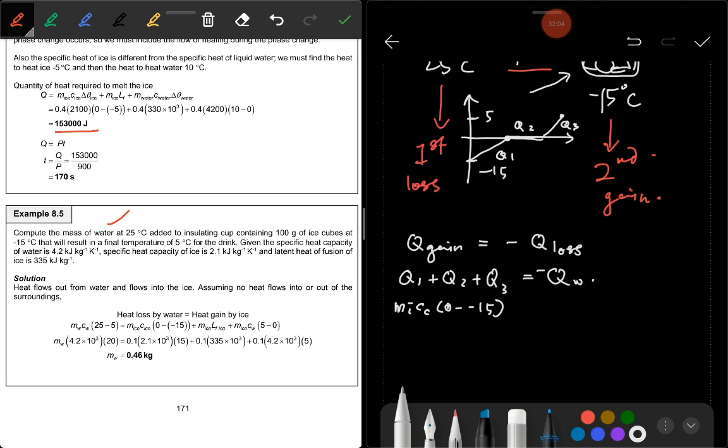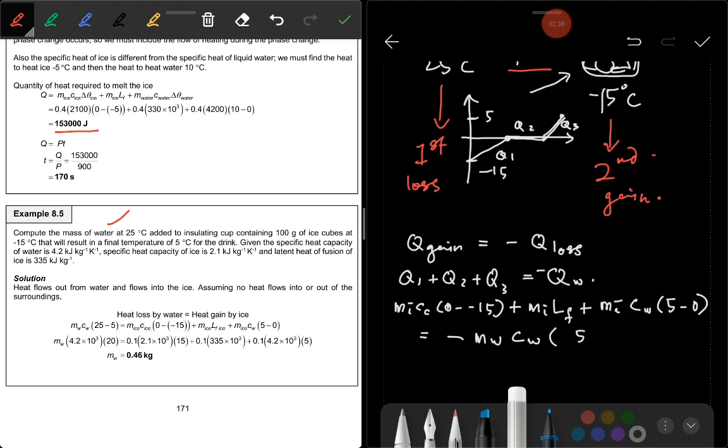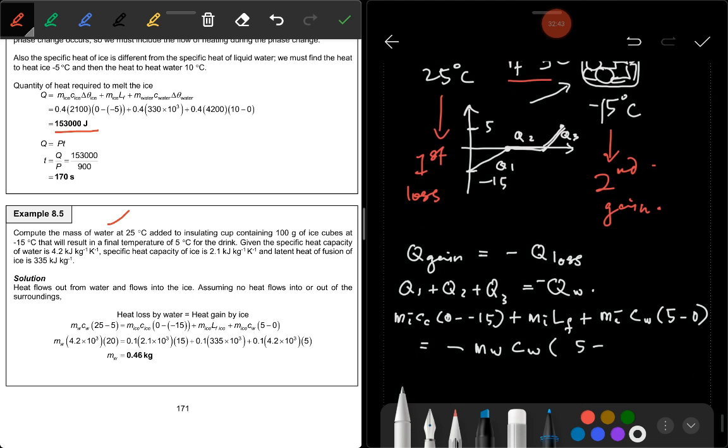Q2 here is the latent heat of fusion, M ice, L F. And then plus Q3. Q3 here is still M ice, and then C water here because it is in the form of water, and then here is 5 minus 0. Is equal to minus M water, C water, and then final temperature here. Final temperature here is not minus 5, it is 5. 5 minus the initial temperature of water, which is 25.